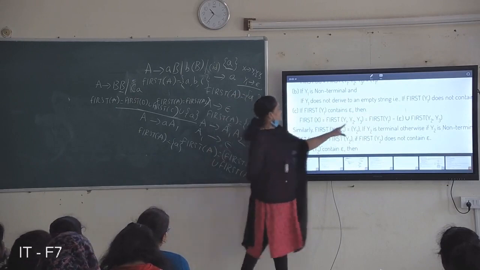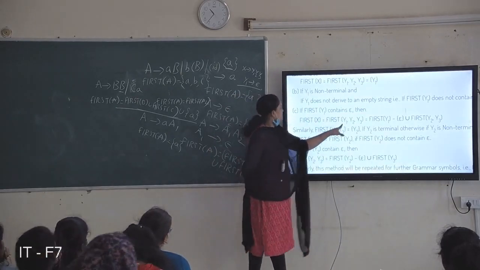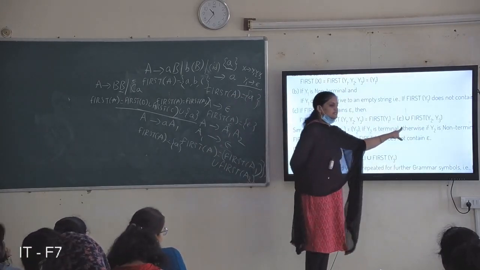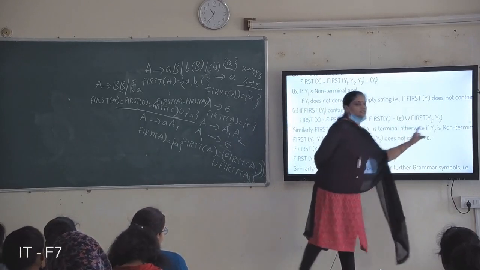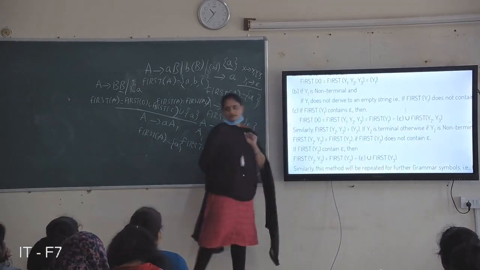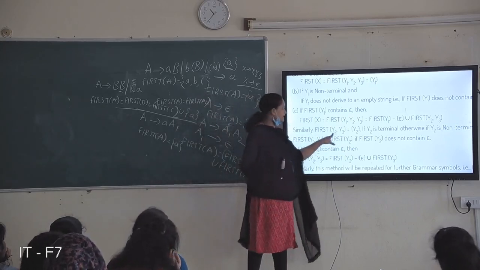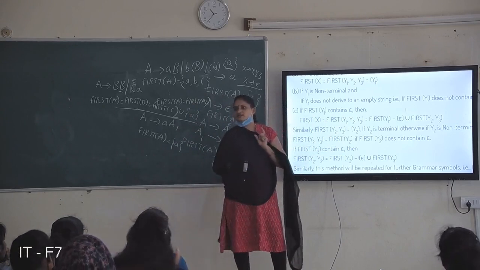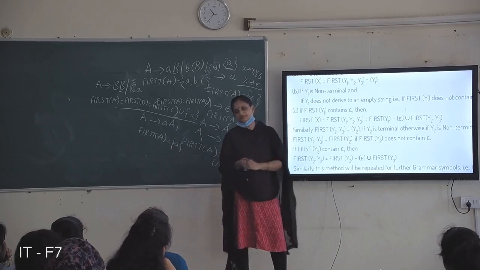So first of X equals first of Y1 Y2 Y3. If Y1 contains null, what do you include? First of Y1 minus null union first of Y2 Y3, meaning first of Y2 is also included in first of X. And again, if Y2 also contains null, then automatically first of Y2 union first of Y3.